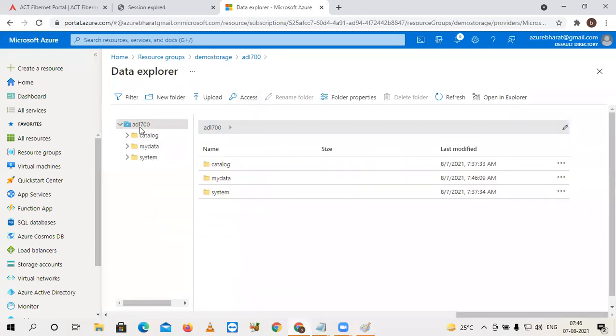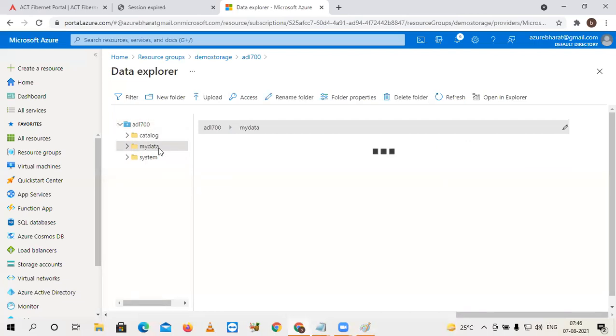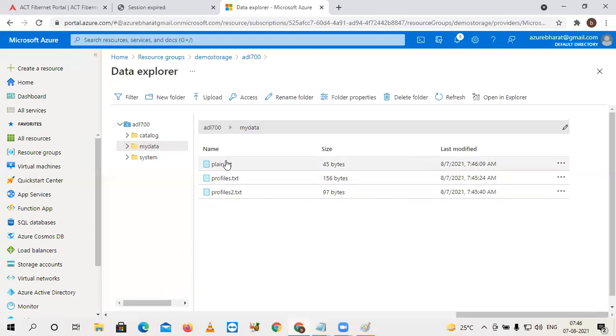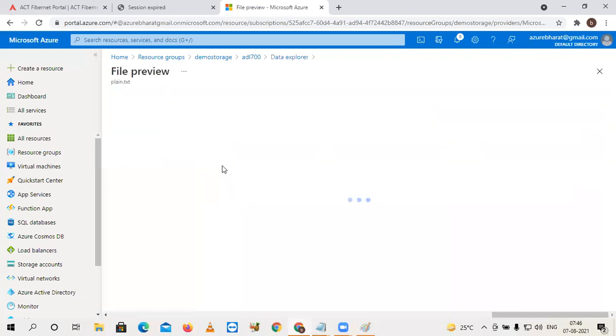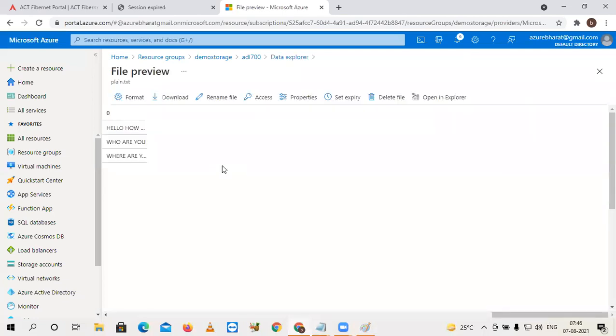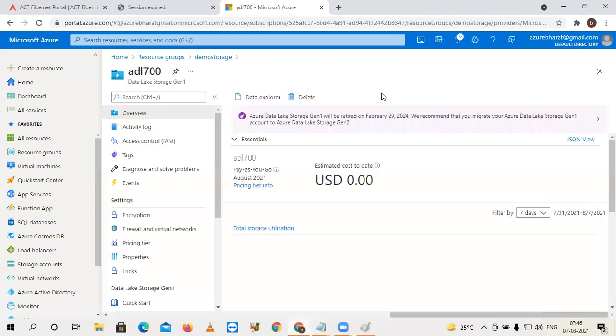Among them, my data is the folder I recently created. These are all our files. You can check the content just by giving a click. Okay, like this.